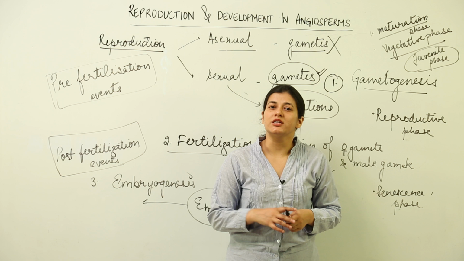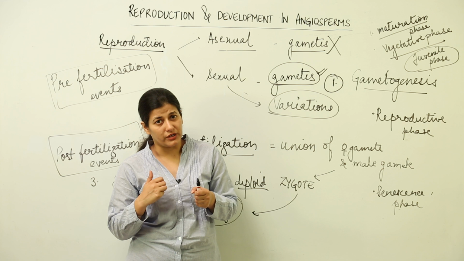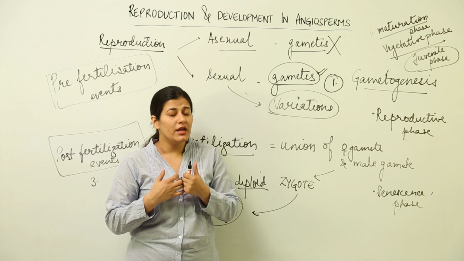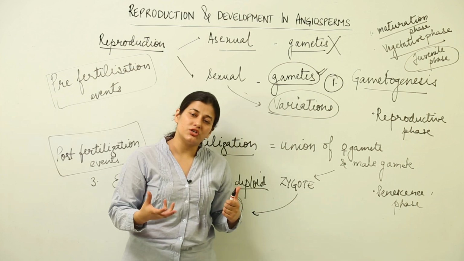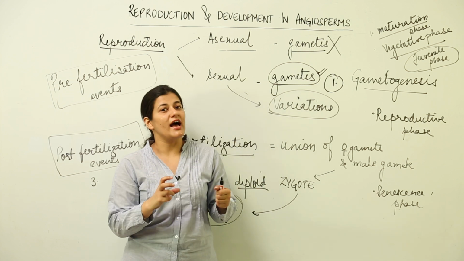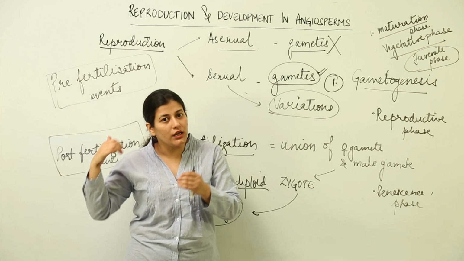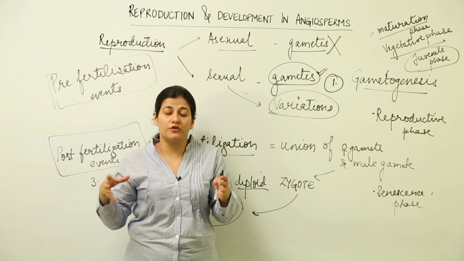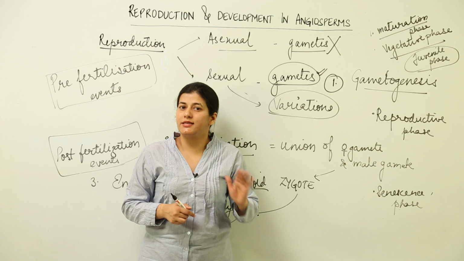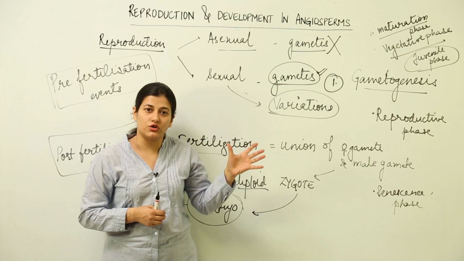So, sexual reproduction is any day better than asexual reproduction, though plants take up asexual reproduction for their humongous growth to take place, so that they can reproduce at a great frequency, as the conditions are mostly hostile for their development. So, they have adapted these asexual methods as well. But if we have to look for the genetic variations which would bring about evolution over a larger period and would be of great importance for the survival of the plant from an ecological context, then certainly sexual reproduction has the upper hand, and it is more beneficial as compared to asexual reproduction.